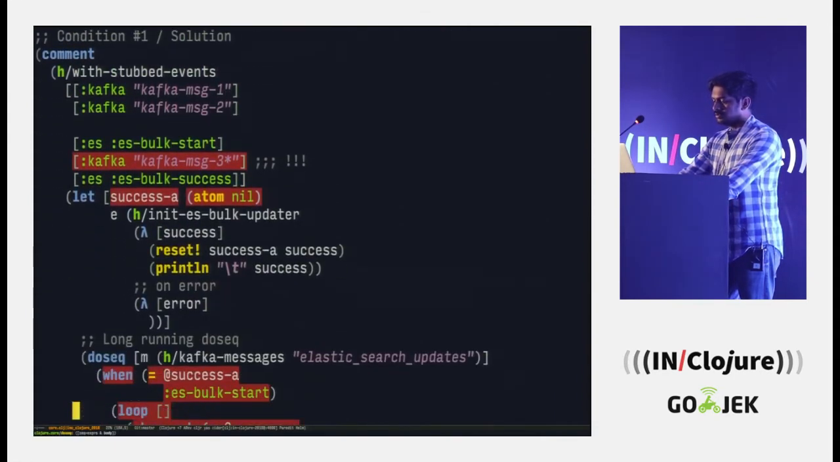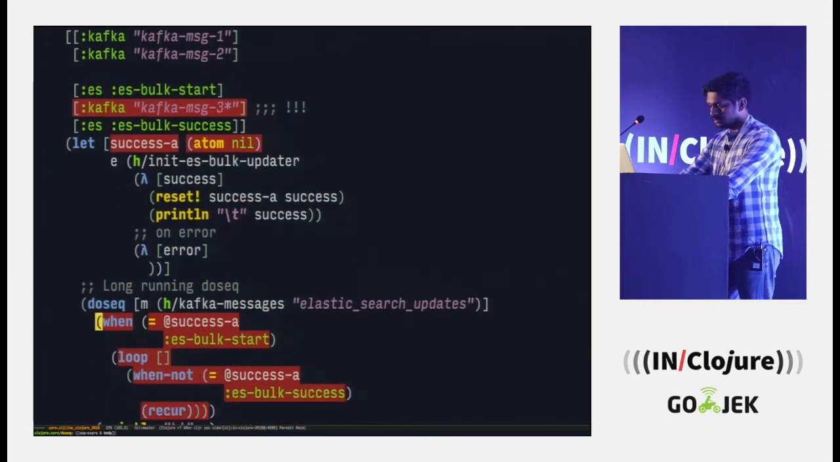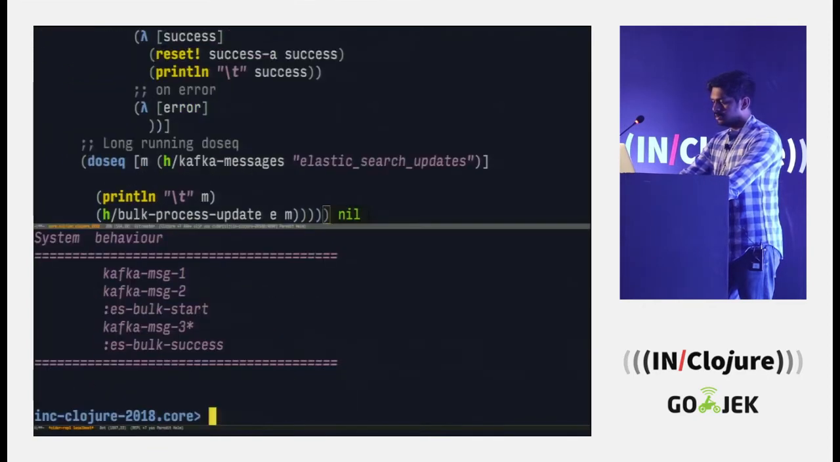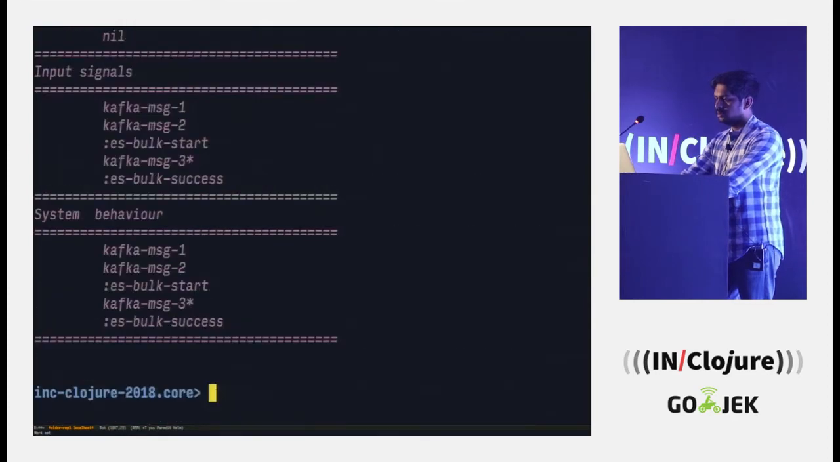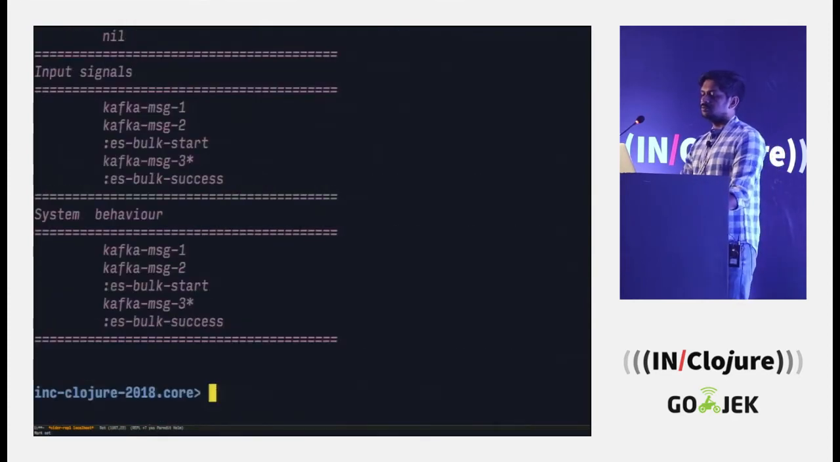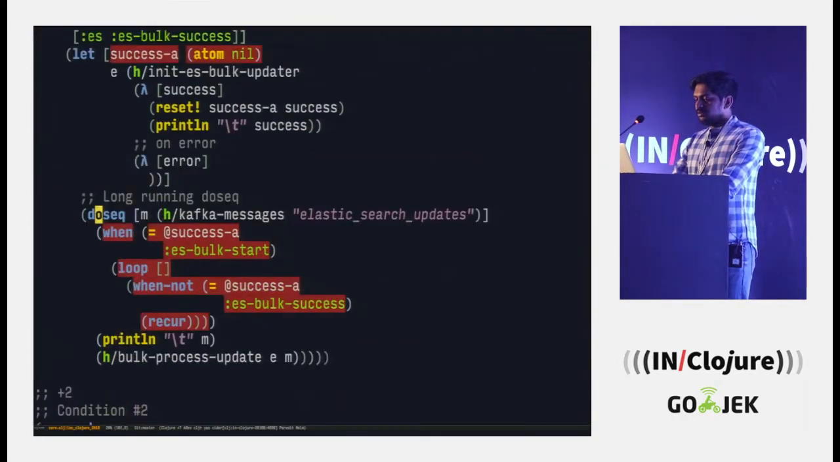So if we run this without the solution, what is happening here is you're consuming messages from Kafka, your bulk starts, and there is a message that you don't want, right? Now this is a problem. So like all problems with Clojure, when I don't know how to handle state, I just push an atom in it and hope that it solves the problem. So we have an atom.